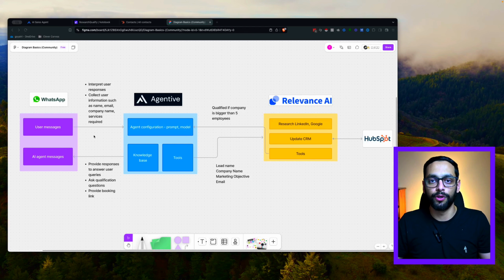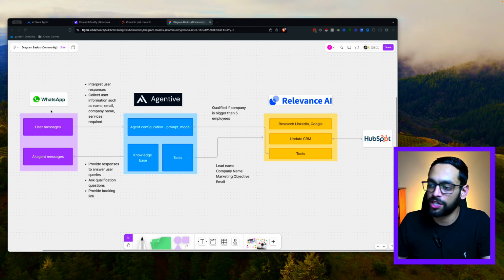Moving on to the overview, I just want to show how all of these systems are linked. So in this example, the AI agent we're going to be building belongs to Echo Marketing, which is a digital marketing agency, and it's going to be engaging with leads and booking a call with them to discuss their marketing needs. So starting off here, we've got WhatsApp, where your lead's going to be able to send messages and your AI agent's going to be able to respond to them.